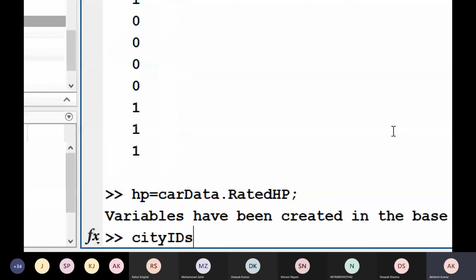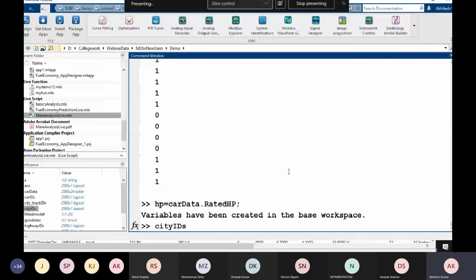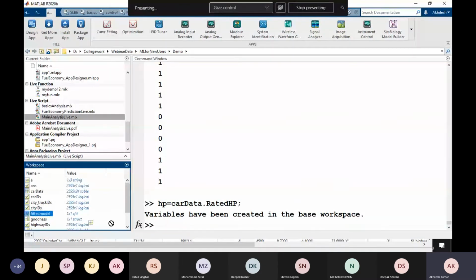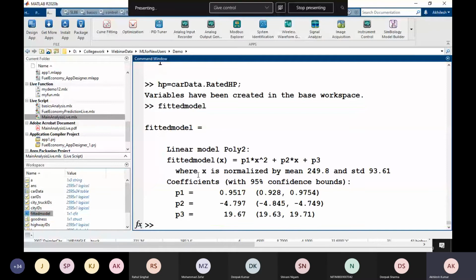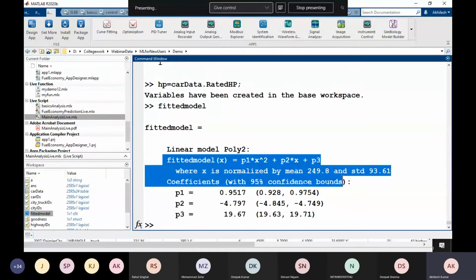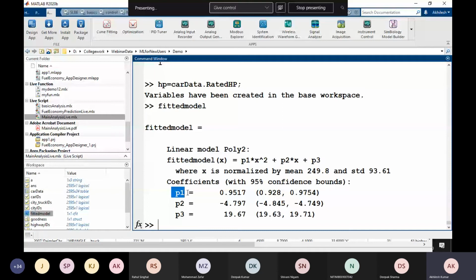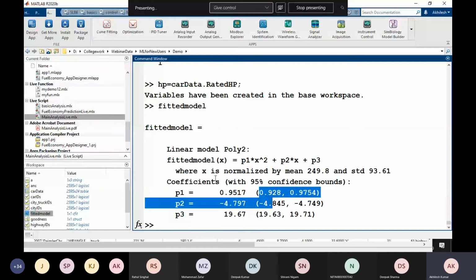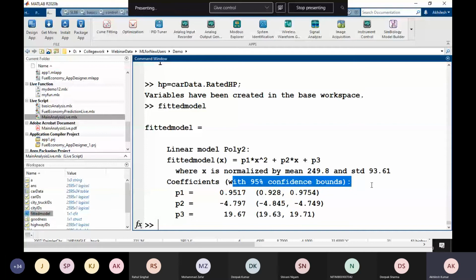Let me drag it and execute this and check what is available there. Okay. Same, we have the mathematical equation for that. We have regression coefficients of P1, P2 and P3. This is the range and the confidence interval is 95. By default, any kind of regression which we apply, we use the confidence interval 95. You can use 99 as well. Okay, this is the confidence interval and this is my equation.